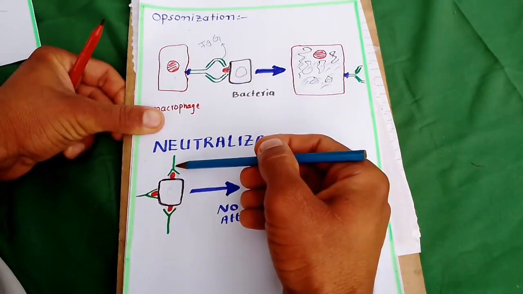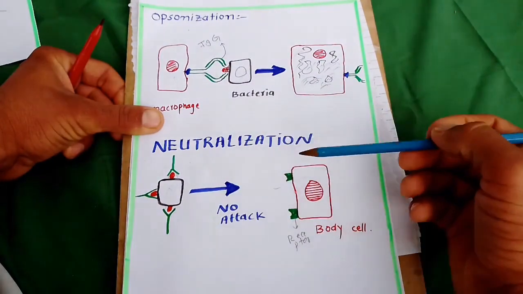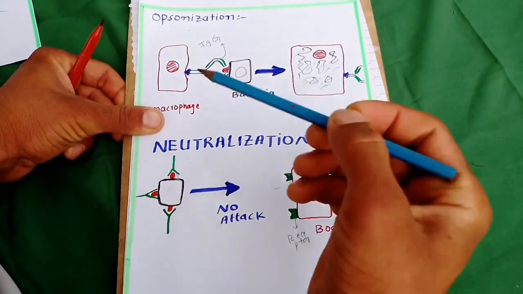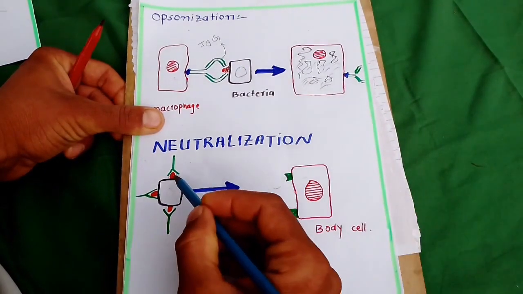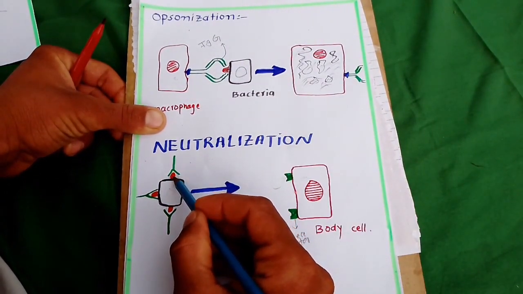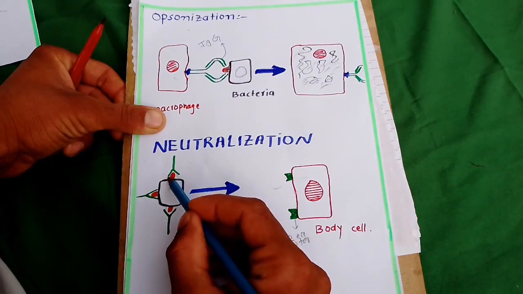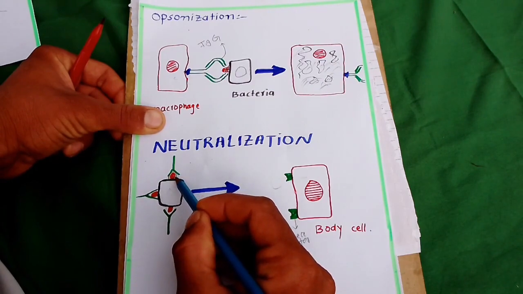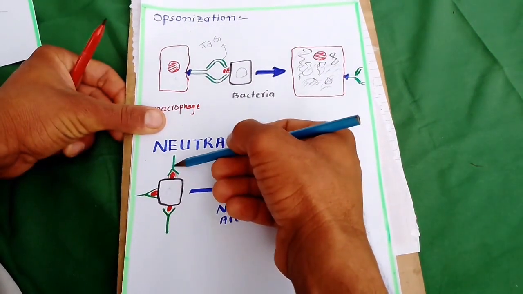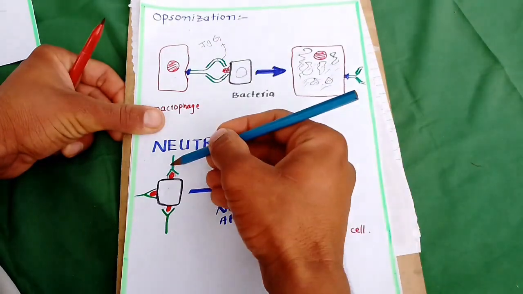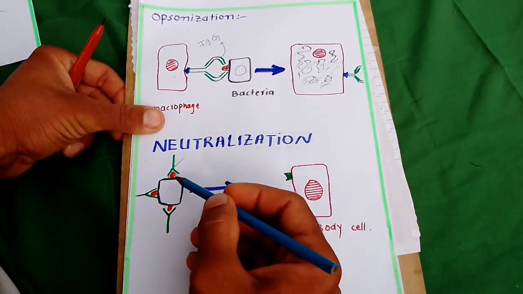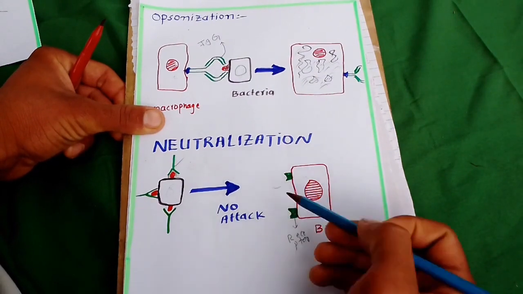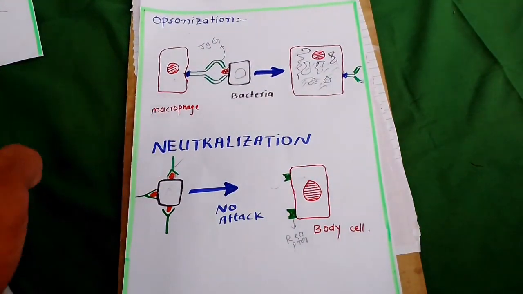So the virus or bacteria or toxin cannot attach here with the help of this antigen, because this antigen is covered by this antibody, and then no attachment occurs. So these are the functions of antibody.